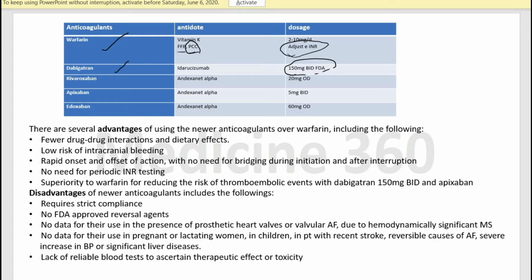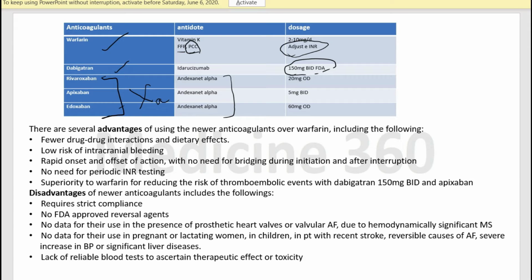Now the other anticoagulants: there are rivaroxaban, apixaban, edoxaban. These are activated factor 10 inhibitors, and their antidote is andexanet alfa.